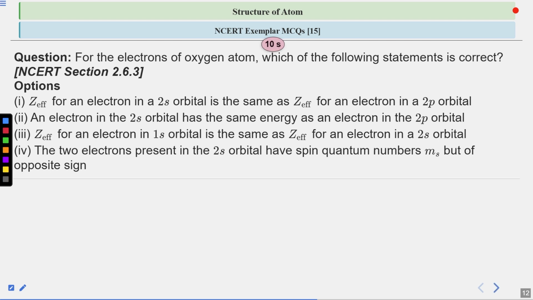So it's a very good question. Your time to solve this question starts now. If you know it, you know it, because it's a theoretical question.